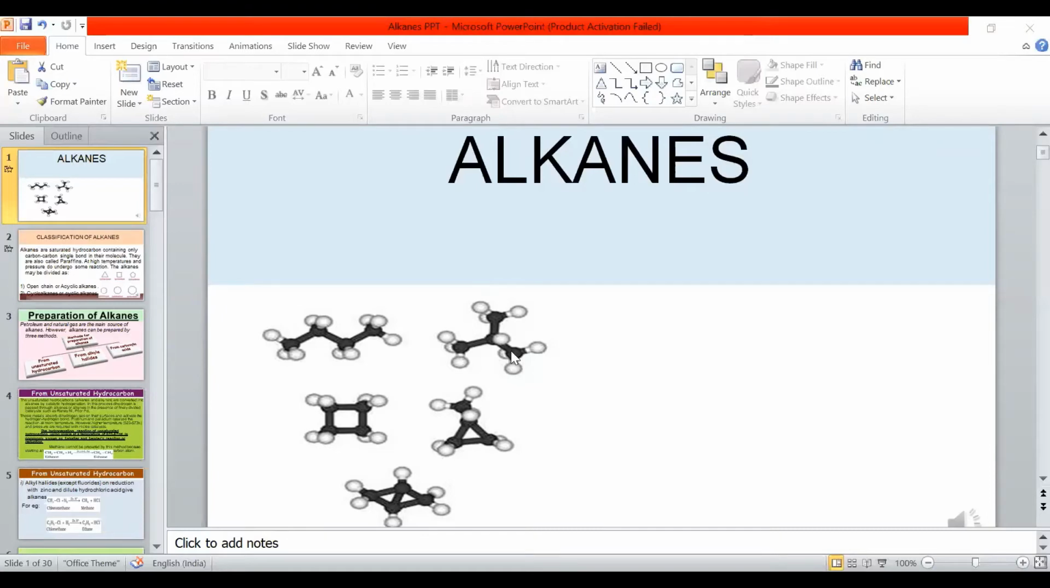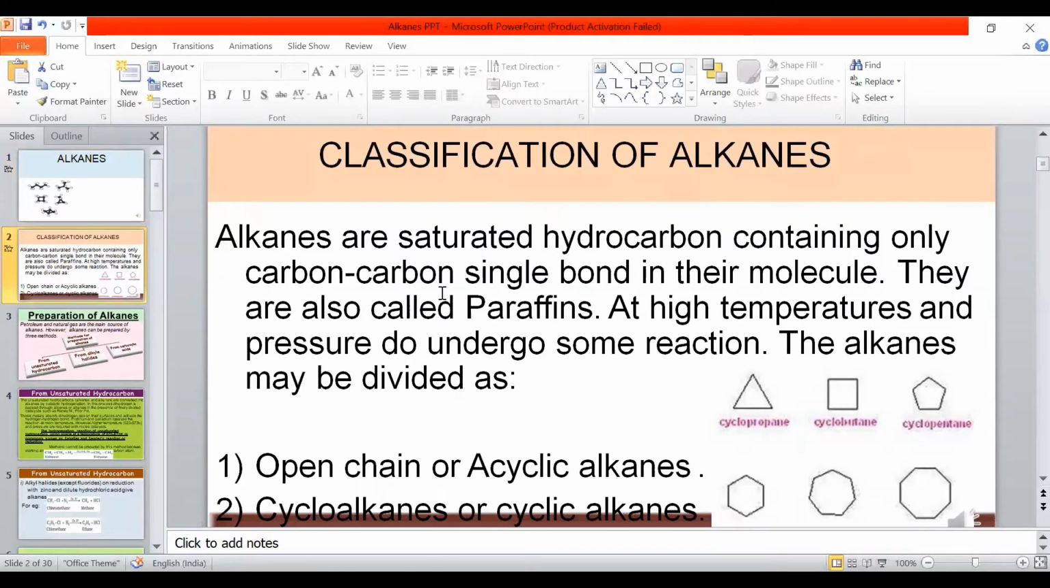Let us see this classification. Alkanes are saturated hydrocarbons containing only carbon-carbon single bonds in their molecule. They are also called paraffins. Paraffins means they are less reactive, due to their saturatedness. At high temperature and pressure, they do undergo some chemical reactions. As we have discussed, alkanes are divided into two categories, open chain and closed chain. Open chain are called acyclic, and closed chain are called cycloalkanes, or cyclic alkanes.